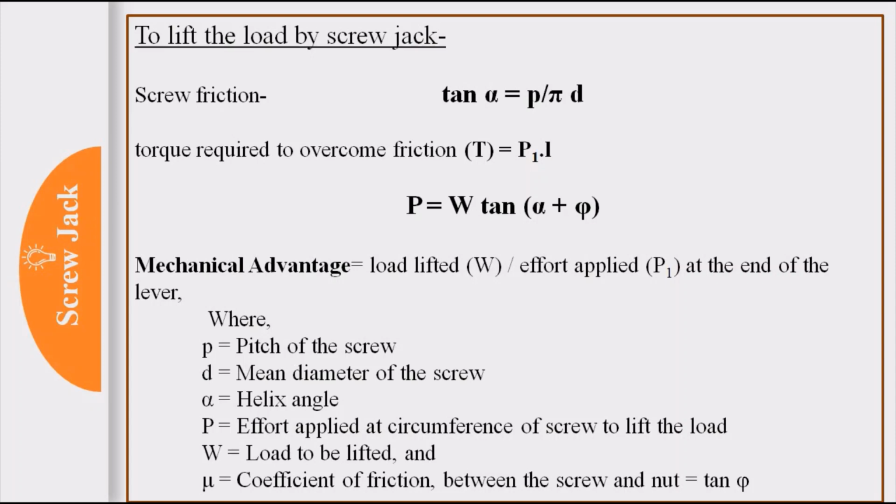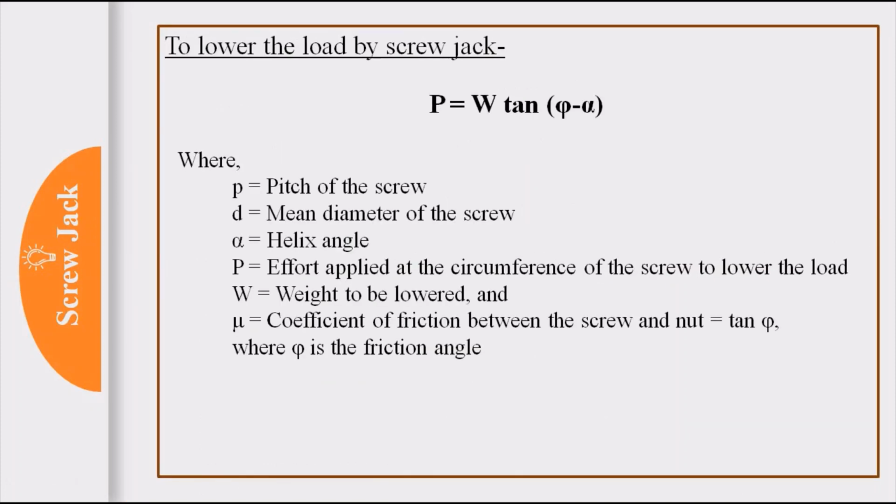then capital P, the effort applied at the circumference of the screw to lift the load, is W tan (alpha plus phi), where W is the load to be lifted, alpha is the helix angle and phi is the friction angle. Again there is one more formula, the mechanical advantage. It is the ratio of the load lifted, that is W, and the effort applied at the end of the lever, that is P1. So in this case there will be questions or MCQs based on these formulas only. So these are important.